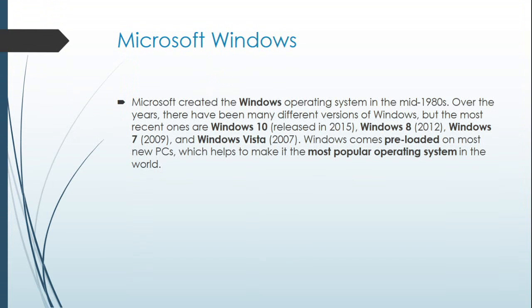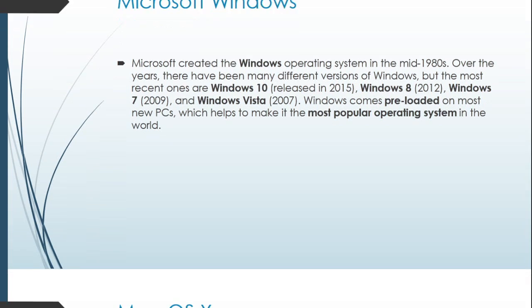Microsoft Windows. Microsoft created the Windows operating system in the mid-1980s. Over the years, there have been many different versions of Windows, but the most recent ones are Windows 10, released in 2015, Windows 8, 2012, Windows 7, 2009, and Windows Vista, 2007. Windows comes preloaded on most new PCs, which helps to make it the most popular operating system in the world.